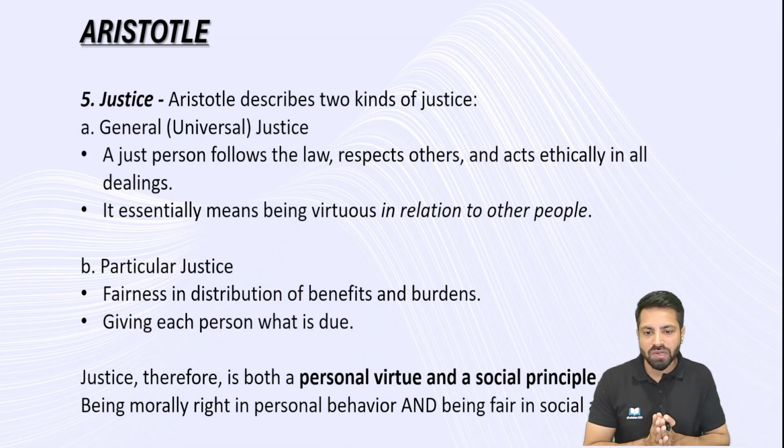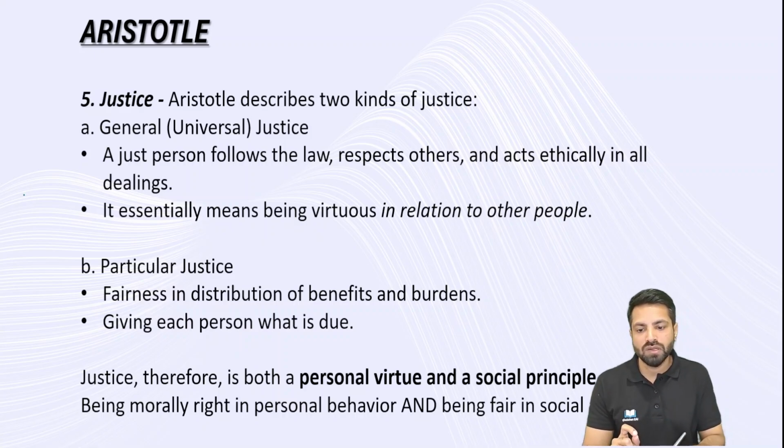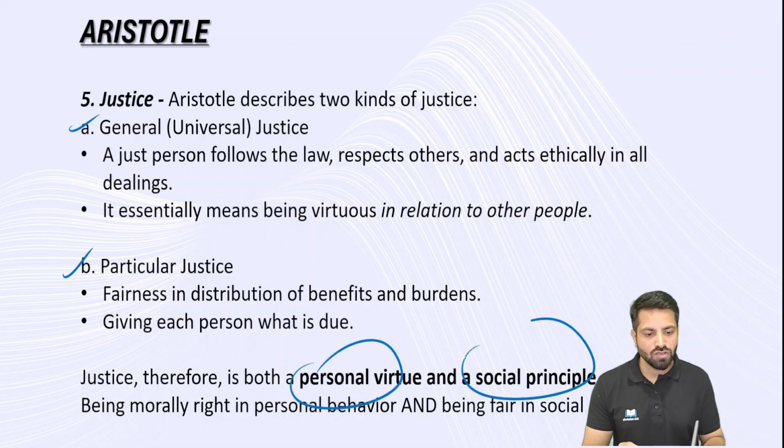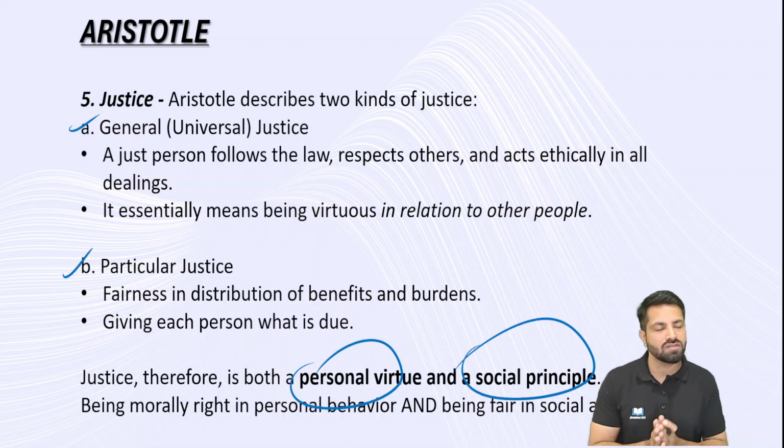And then the fifth aspect talked about is justice. Aristotle talked about two kinds of justice. One is general justice, another is particular justice. In simple words, justice at the personal level and justice at the community level. So personal justice and social justice. Justice at the personal level is a personal virtue. Justice at the social level is a social principle.